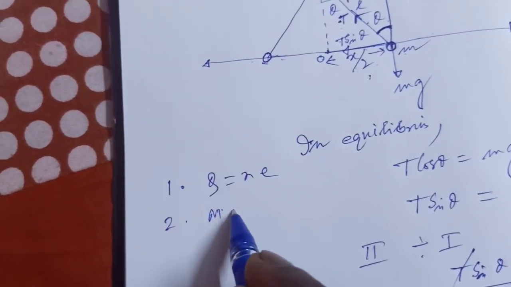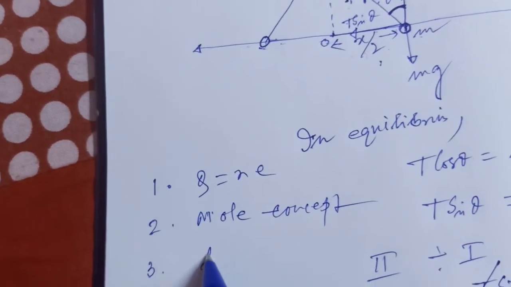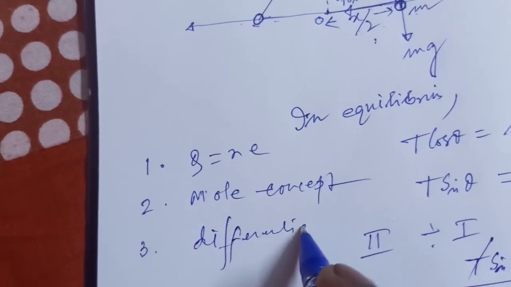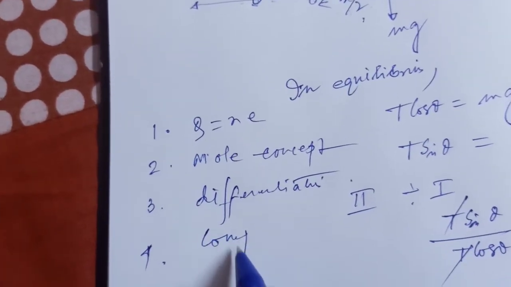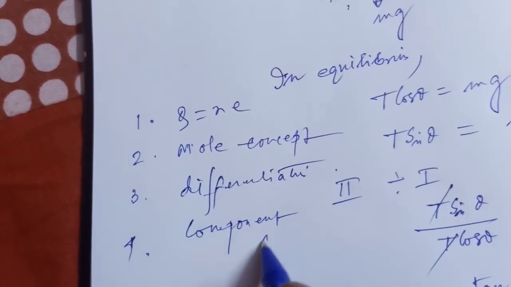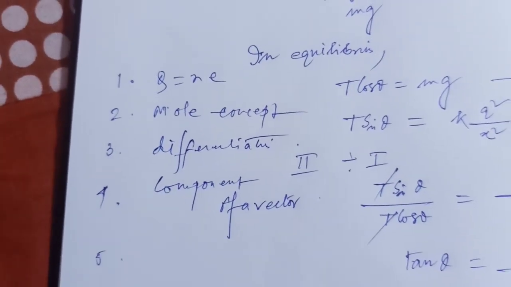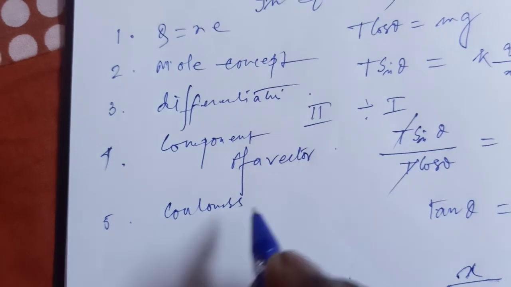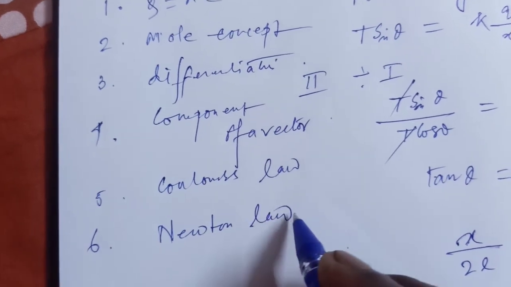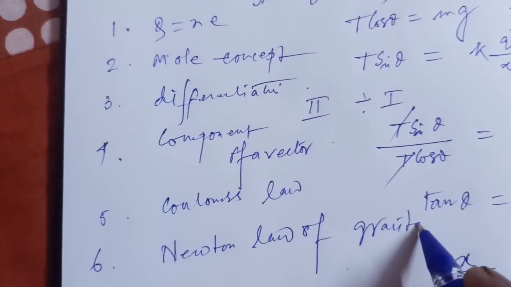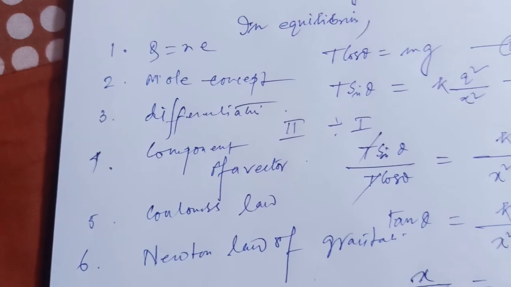Second, mole concept, and the third one is differentiation, and the fourth is component resolution, components of a vector, and Coulomb's law, and the sixth is Newton's laws of gravitation. So you have to clear all the concepts.